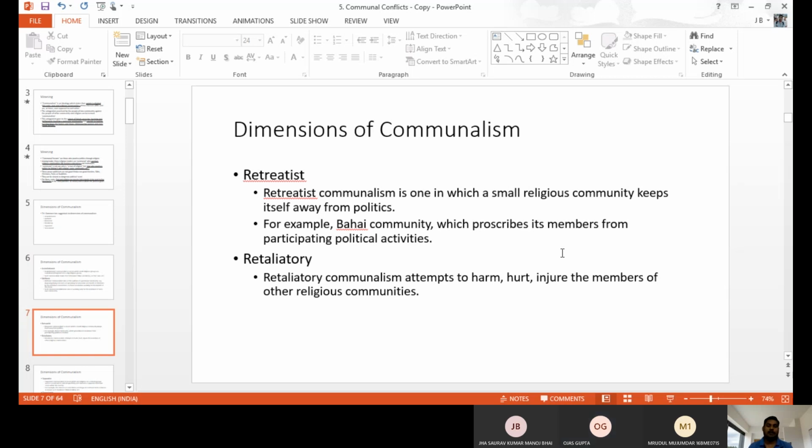So the retaliatory perception is that they can do anything for their community. They can harm, hurt, injure, or do anything to others. When somebody insults them or makes wrong statements, they are not able to tolerate it; they can kill also. They can injure also. That is the retaliatory type, one type of communalism.